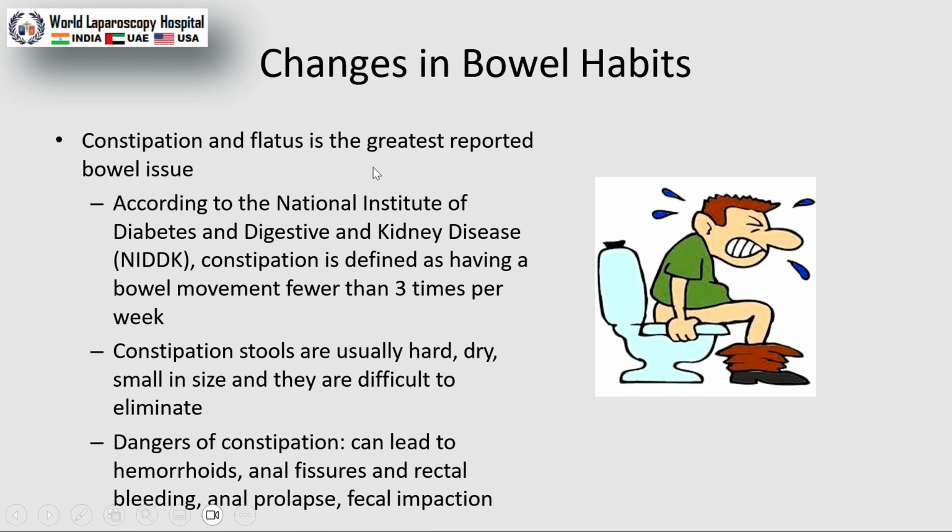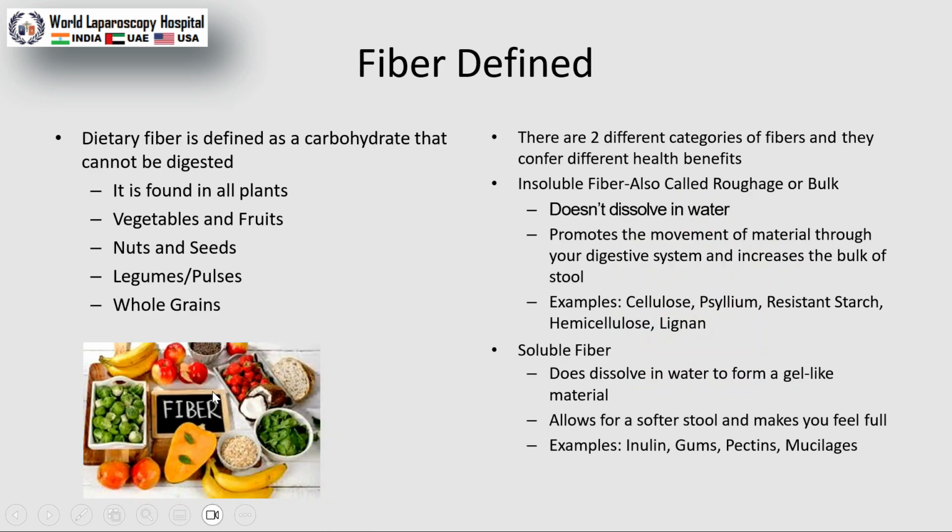Constipation and flatus is the greatest reported bowel issue. Some patients are complaining of constipation, but how can we recognize whether it's actual constipation or not? According to the National Institute of Diabetes and Digestive and Kidney Diseases, constipation is defined as having a bowel movement fewer than 3 times per week. Constipated stools are usually hard, dry, small in size, and difficult to eliminate. Dangers of constipation can lead to hemorrhoids, fissure, and rectal bleeding.